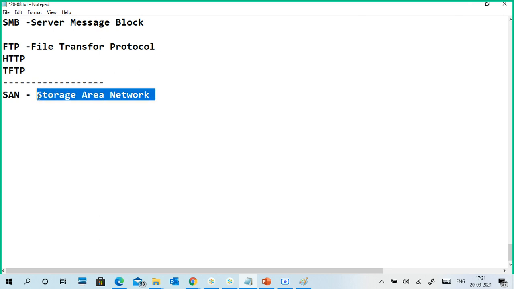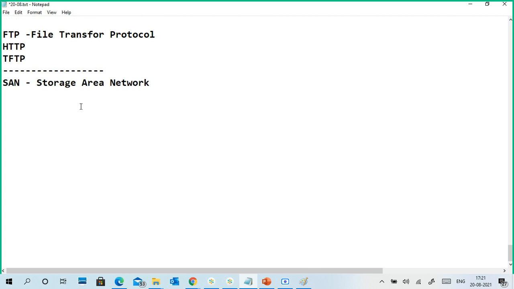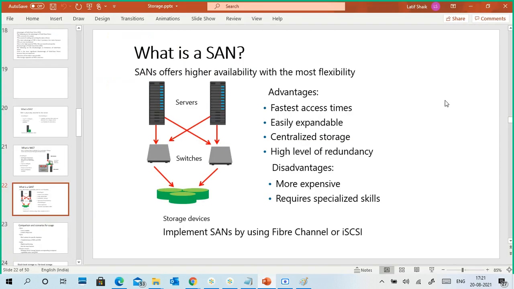It is not storage attached network, it is a storage area network. Just like your LAN, local area network, wide area network, it is a storage area network. In this storage area network, it is very costly and it is an enterprise solution. First of all, it is the costliest one.